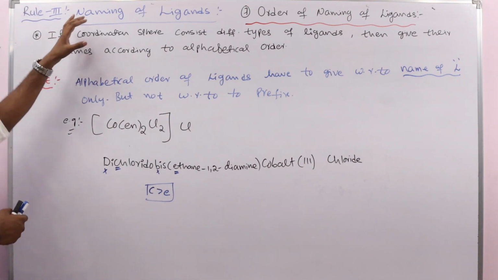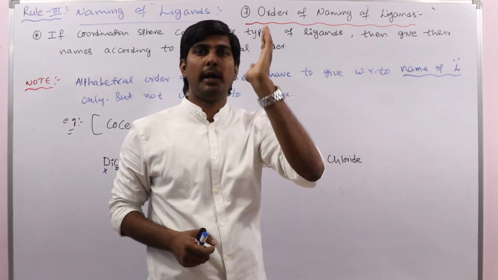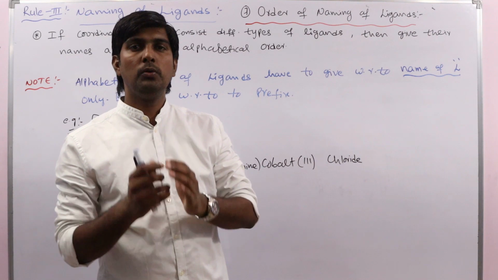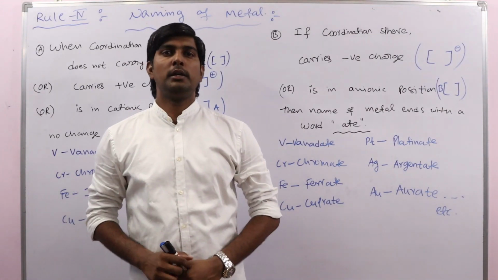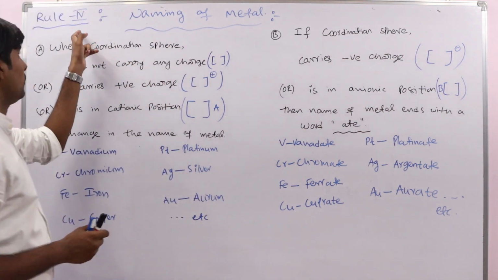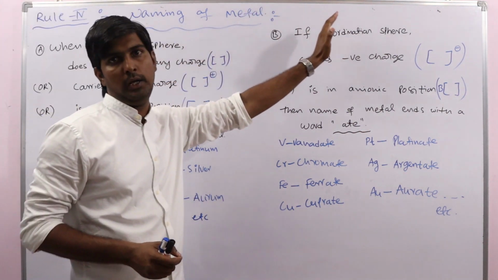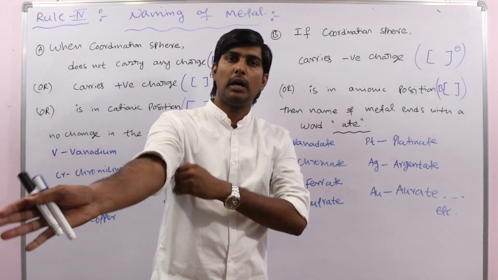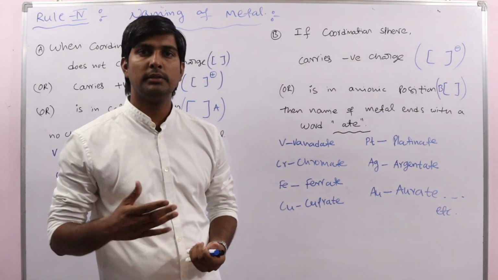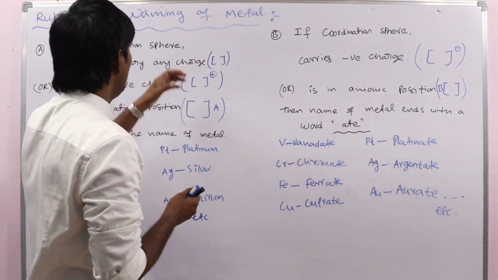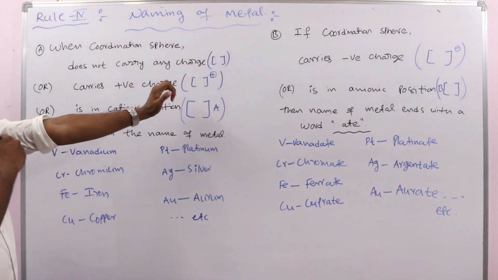Okay, so this is about the naming of ligands. We have the final rule, that is how to write the name of the metal. Okay, now let us see the last one, rule 4, naming of metal. Up to now we discussed the order, how to write the names of the different types of ligands, and all those we discussed. And the final one is naming of metal.